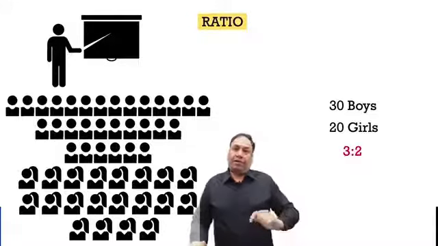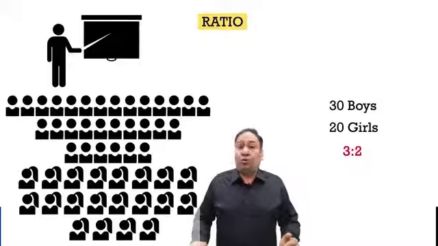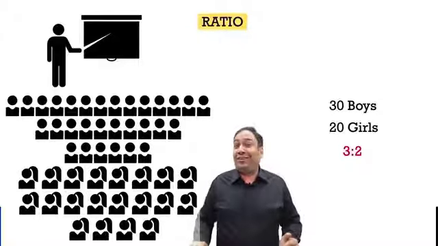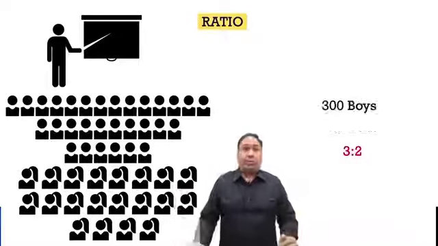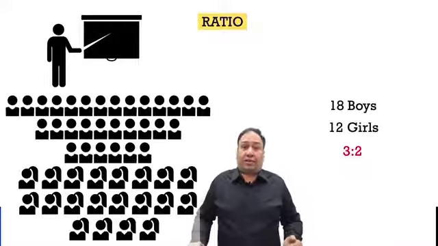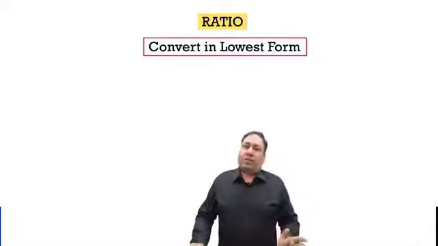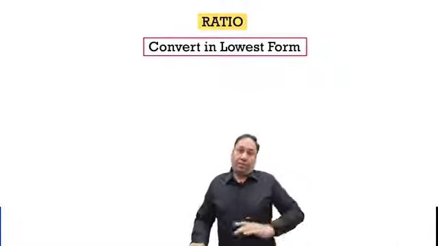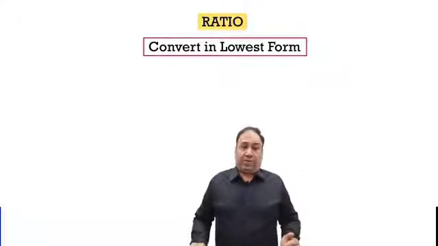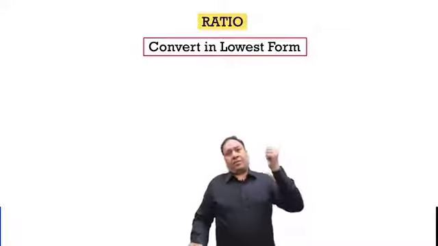But again, I can't say that if the boys and the girls are in the ratio 3/2, then there must be 30 boys and 20 girls in the class. It might be possible that there are 300 boys and 200 girls in the class. It might be possible 18 boys and 12 girls in the class. So, converting things into the lowest form is simple and universally the same. But going in reverse is not possible, right? If we go in reverse, we can't get the exact previous numbers.